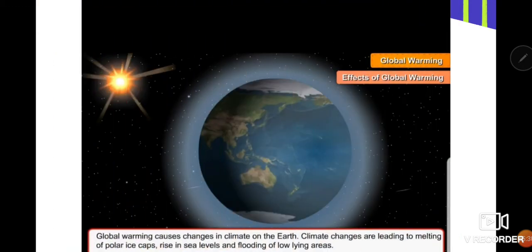Global warming causes change in climate on the earth. So when there is an increase in the earth's temperature, then what will happen?